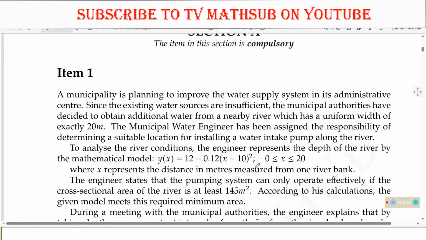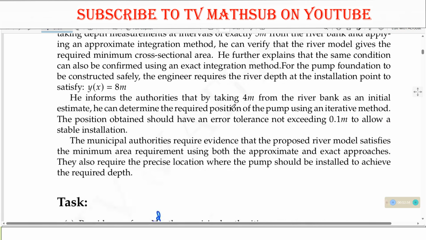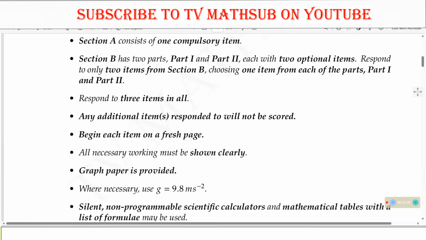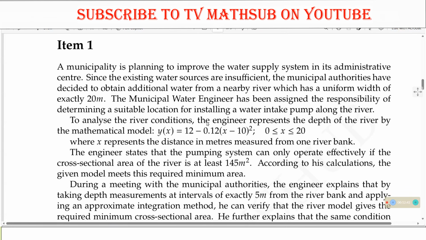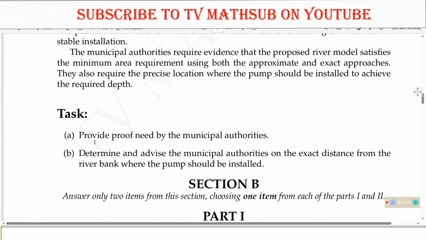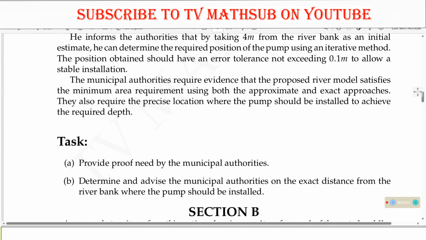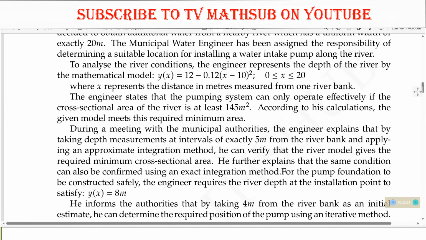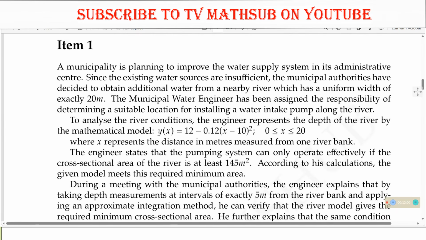Now, let us look at this given information. So we are given that a municipality is planning to improve the water supply system. When you look at what we are given here, you are asked to provide the proof needed by the municipal authorities. So you need to look at which part talks about that, and that should be the part you consider first to help you in answering this item.